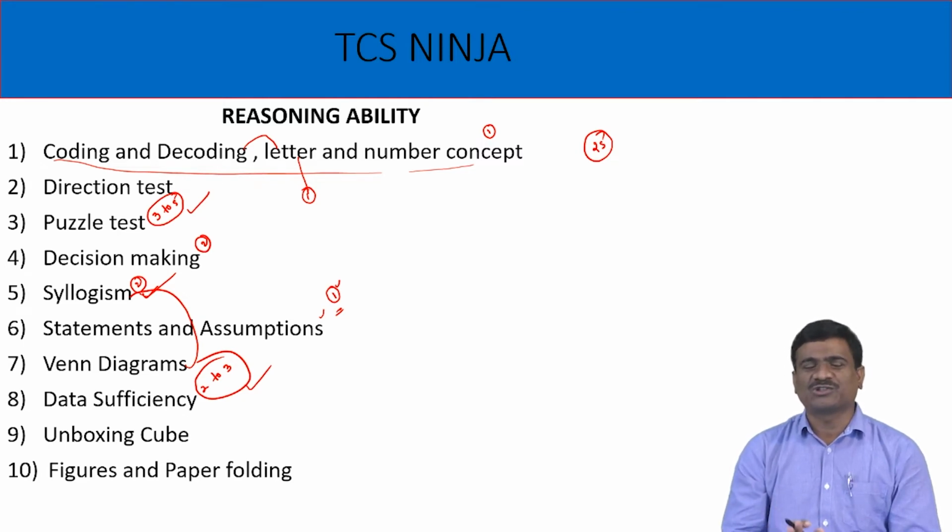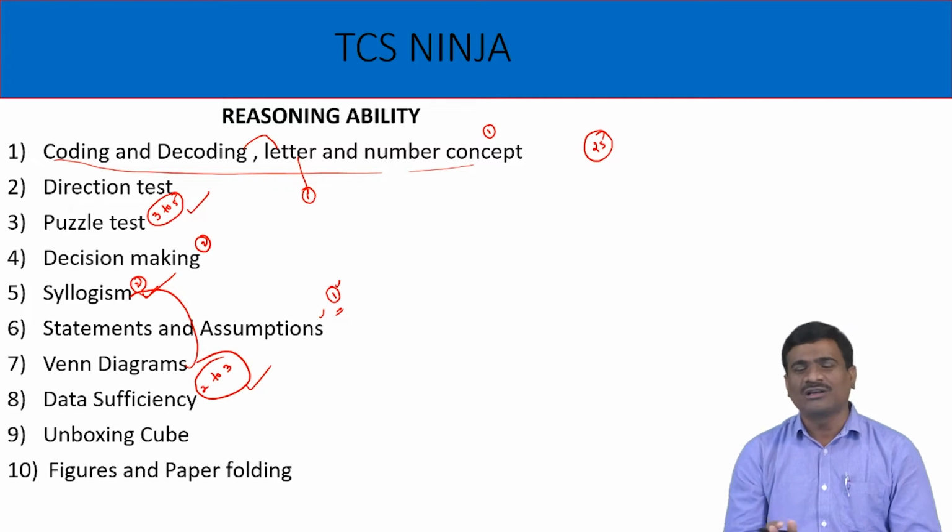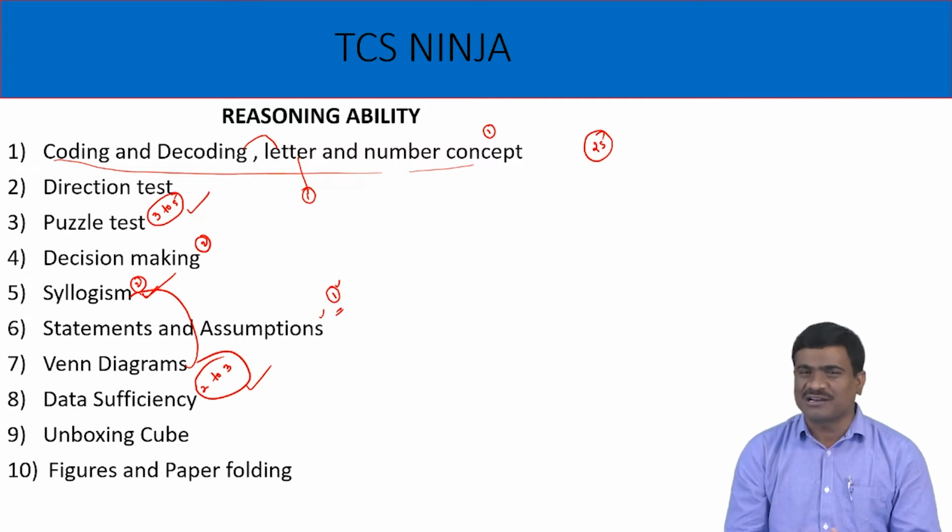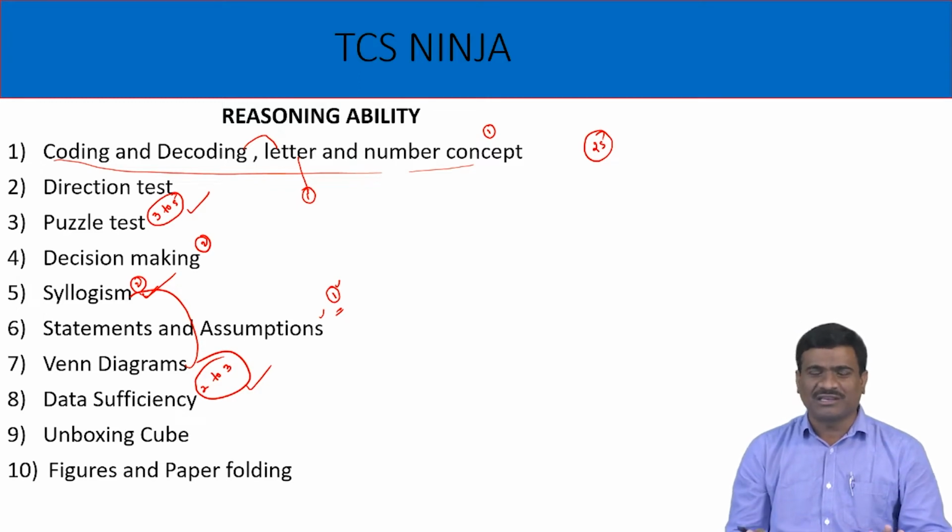Number of questions 20 to 25, time duration only 25 minutes. Here only the time factor is important. Just apply the shortcut procedure or general procedure, meaning the logical procedure. 90% of the questions belong to the logical approach method. If you know the logic of that example, then the paper is easy.